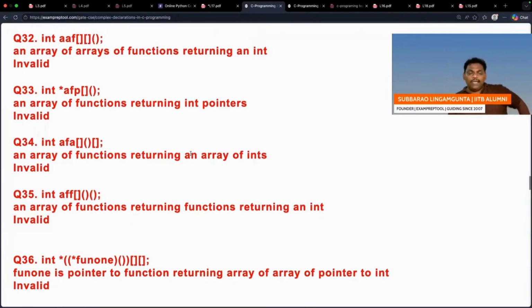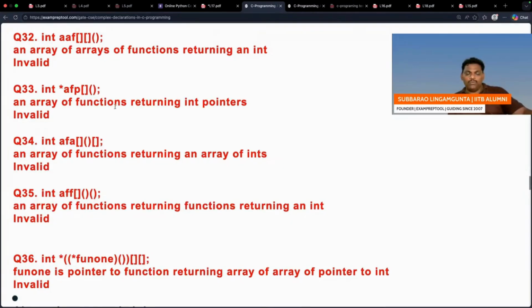Into AAF, three brackets. I think you go one bracket by one bracket. AAF is a 2D array, because the two brackets make a 2D array. In the 2D array, go to the next bracket: everyone is a function. It's not possible. Every element is a function. It is invalid.